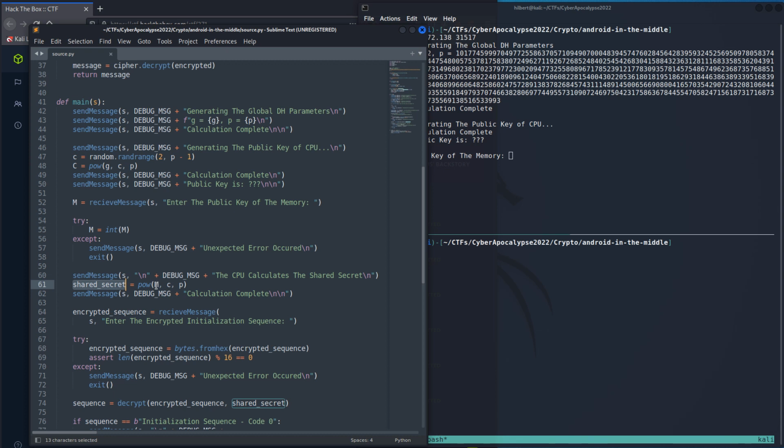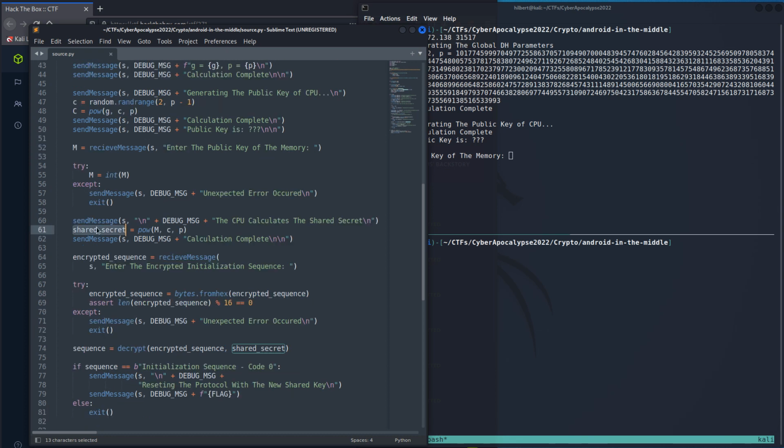Because we control M, and we need to know the shared secret, because if you work your way through the rest of the code, the other thing it's going to ask us for is to enter in some sequence, right? And it's going to convert it from hex, so that means we need to enter it in hex. It's going to convert that to bytes, and then it has to be divisible by 16. That's what this here is. So it needs to be evenly divisible by 16. So it's going to have to be 16, 32, 48, and so on, bytes long.